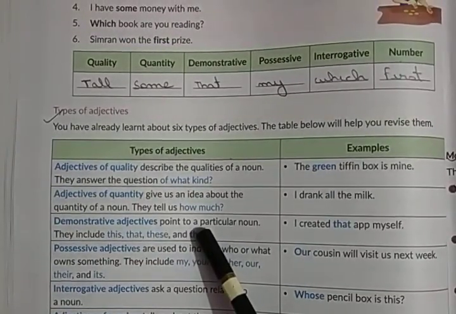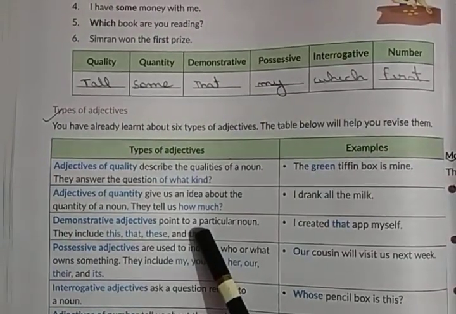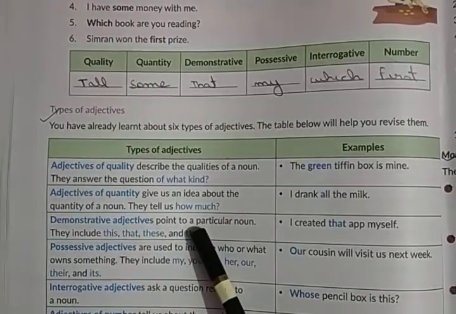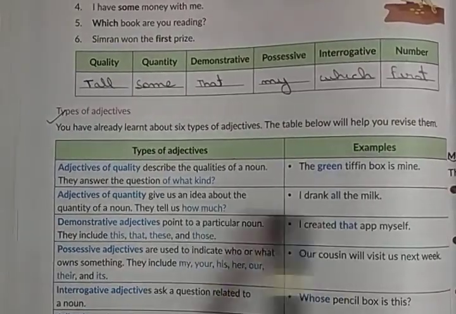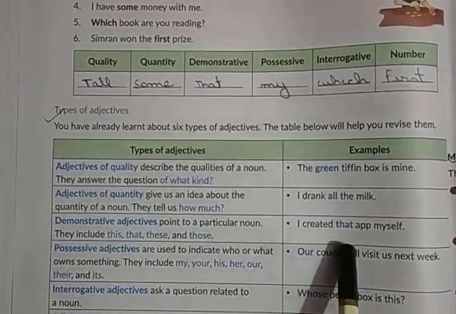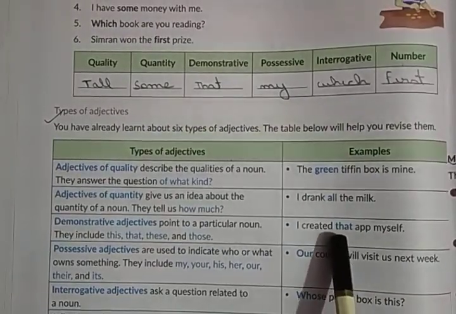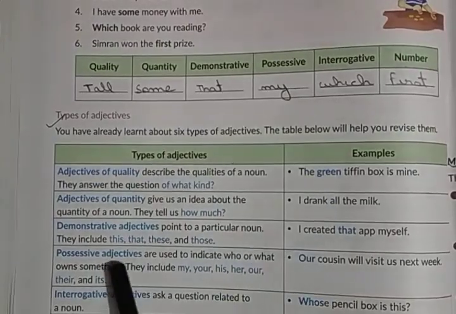Tell me what will be the demonstrative adjective? These. And sour is an adjective of quality. See this example: I created that app myself. So that is a demonstrative adjective.